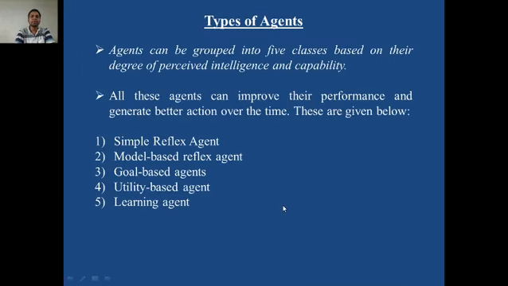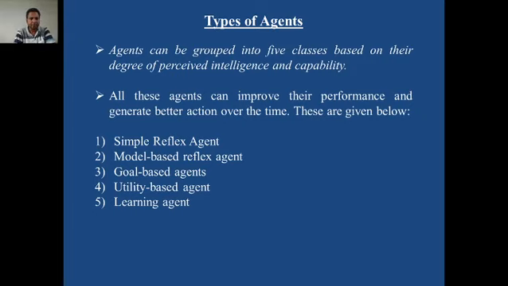Now, today we are going to cover another topic in this video lecture series, that is problem solving agent and state space of a problem. Before going into the content of today's lecture, let us take a recap of what we learned in the previous lecture. In the previous lecture, we discussed types of agent and we studied and learned the five categories.